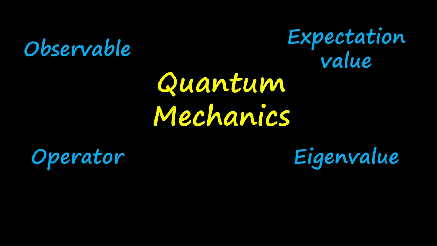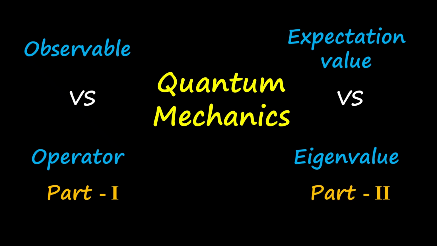So, in this two-part series, we will clear the confusion. This is part one of the video where we will discuss the difference between observable and operator. In part two, we will discuss the difference between expectation value and eigenvalue.